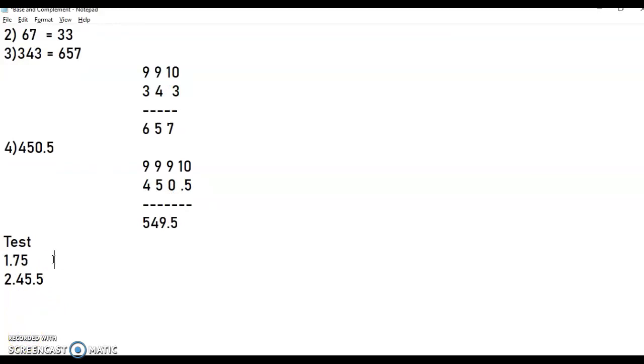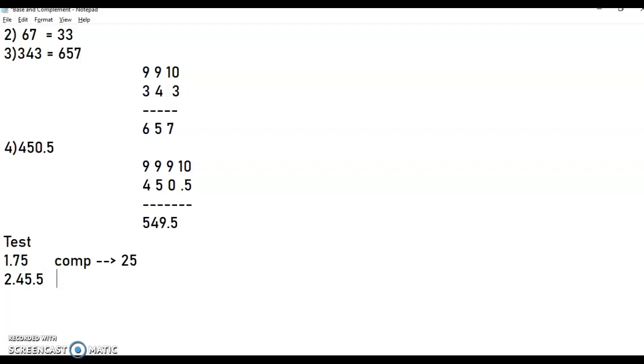For 75, the complement is: 9 minus the first digit, 9 minus 7 is 2, and 10 minus the last digit, it is 5.